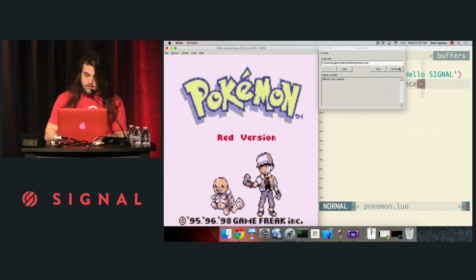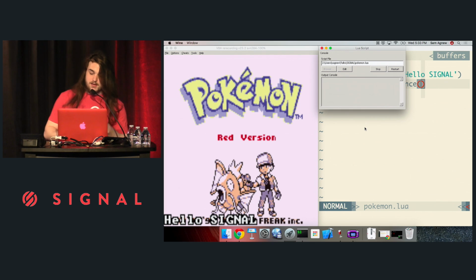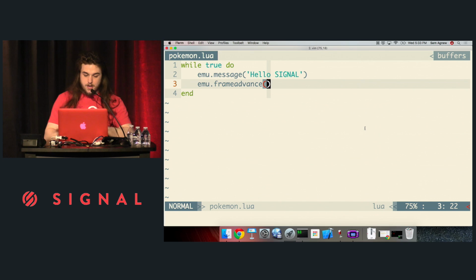So let me try running that again. Cool, so now it says hello signal right above that Bulbasaur. Like permanently, it'll just keep saying hello signal. But that's not very interesting. We want to play Pokemon, not just write things to Pokemon.